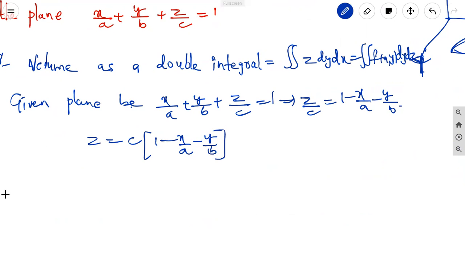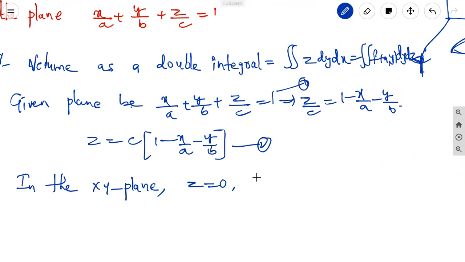Here, whatever projection we take in the xy plane, in the xy plane z is equal to 0. Let this be equation 1 and this be equation 2. From 1, x by a plus y by b equal to 1.